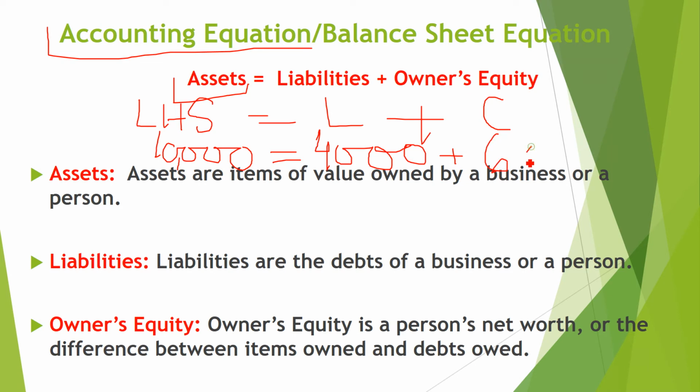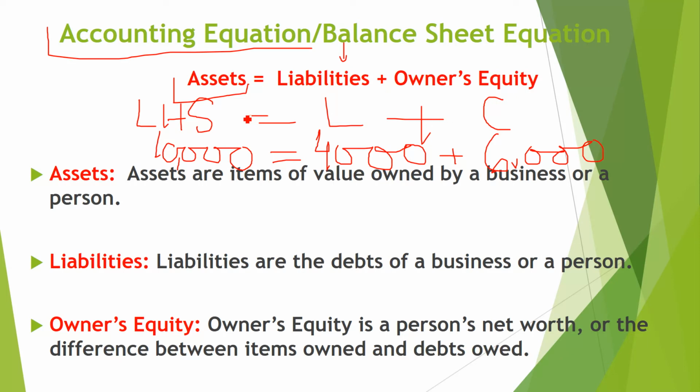It means 6,000 is the owner's equity. When you add liabilities plus owner's equity, it should be equal to the asset side. The left hand side must be equal to the right hand side. That is why it is called balance. The word balance shows both sides should be equal.